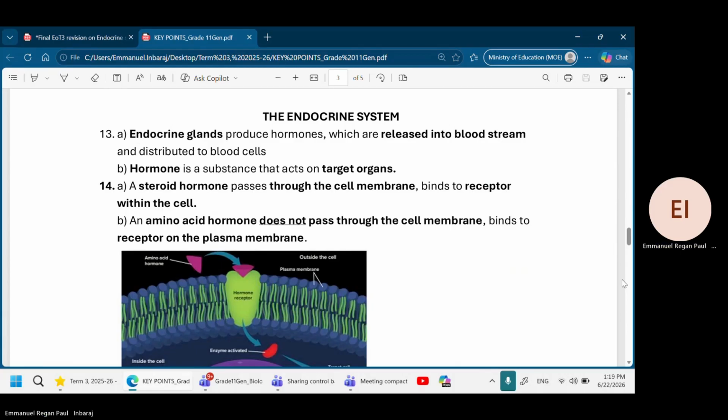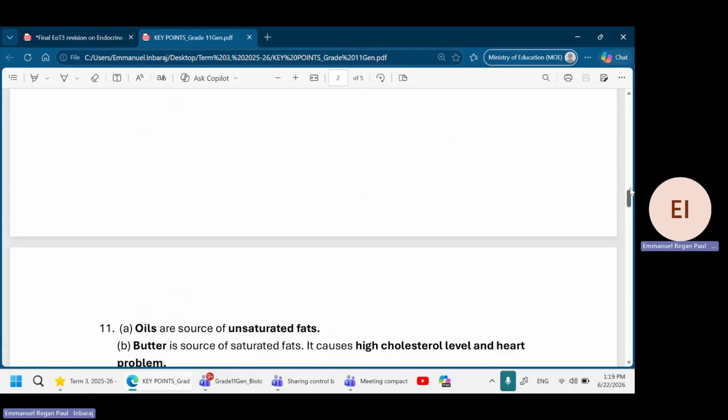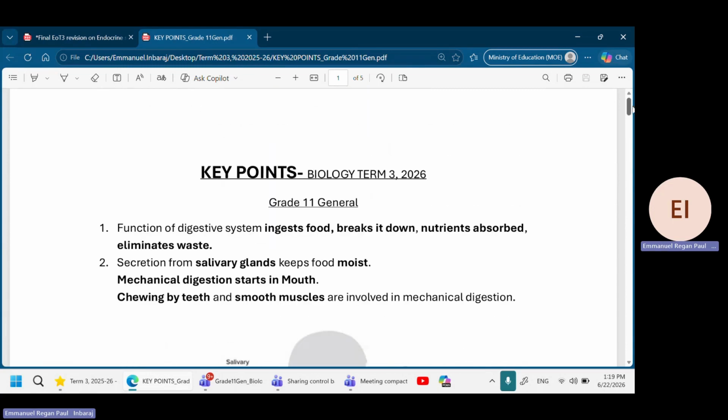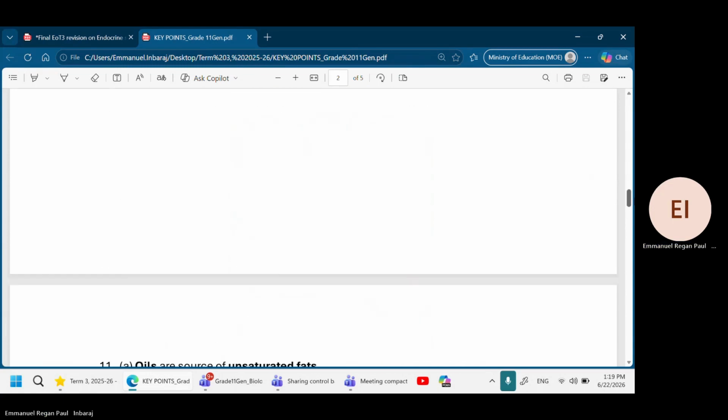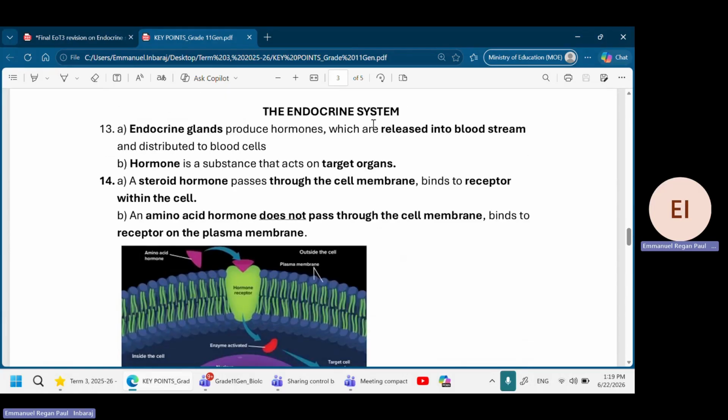We have discussed the digestive system in the previous video, so all the key points are there. And this is for the endocrine system. You see, endocrine glands produce hormones. What is a hormone? A hormone is a substance that acts on target cells. All the ones I highlighted in dark black color are key words that you should remember. What is a steroid hormone? A steroid hormone passes through the cell membrane and binds to the receptor inside the cell. Amino acid hormones bind to the receptor on the plasma membrane.